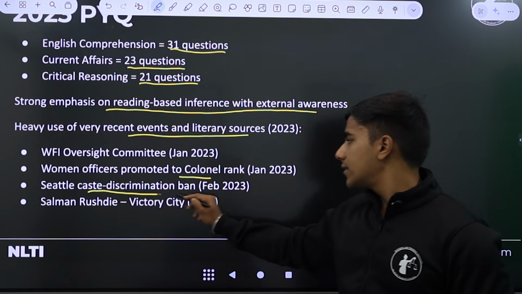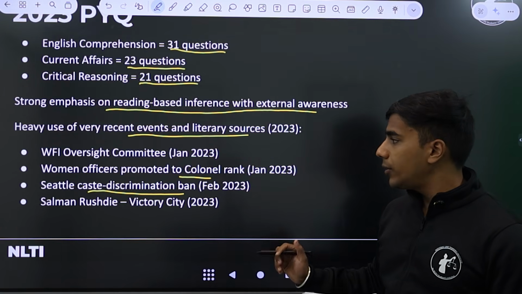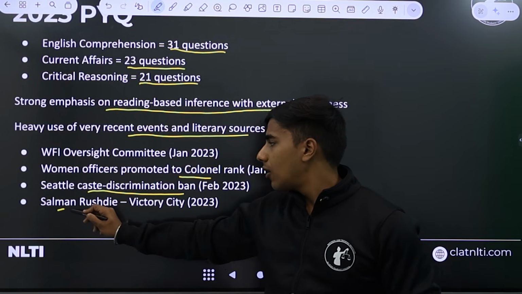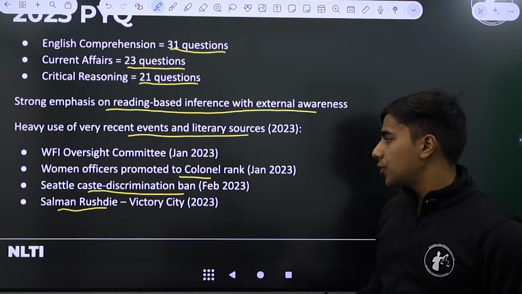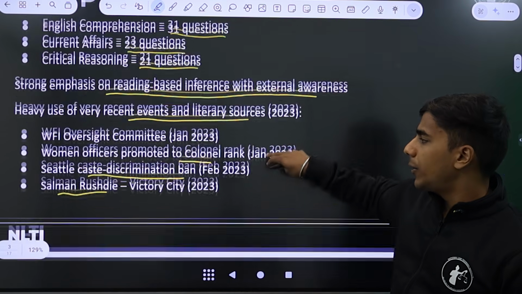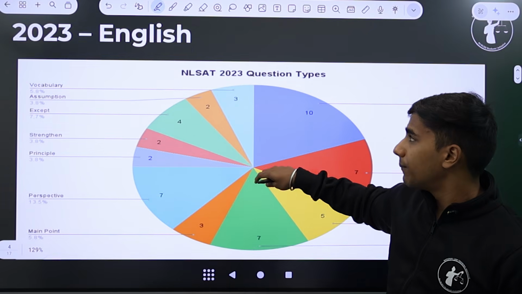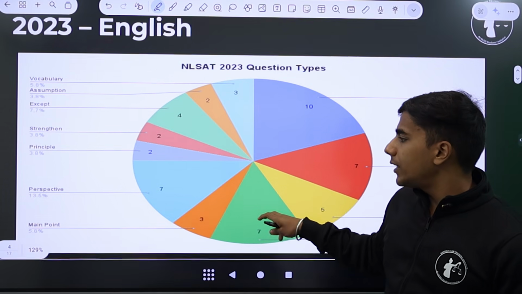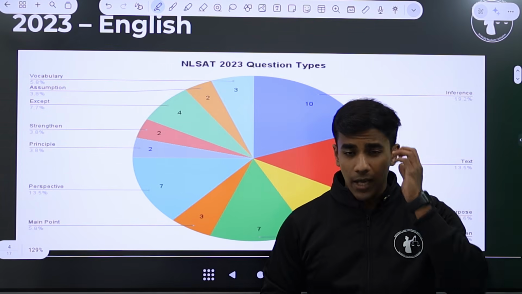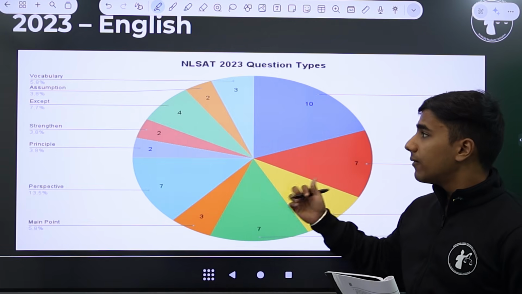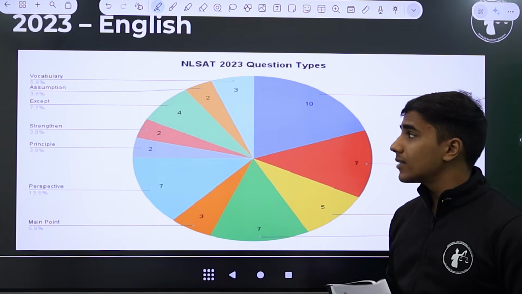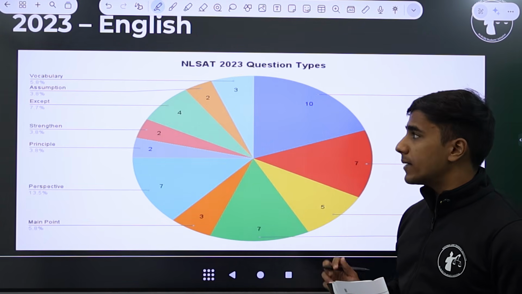So the Seattle case discrimination ban, which happened in February 2023, and a passage from a novel written by Salman Rushdie, that is Victory City 2023. So these are the types of passages that were asked in the paper of the NLSAT 2023. Now if we talk about the English section first, we have very diligently given you a breakdown of the types of questions that were asked in the English section specifically.